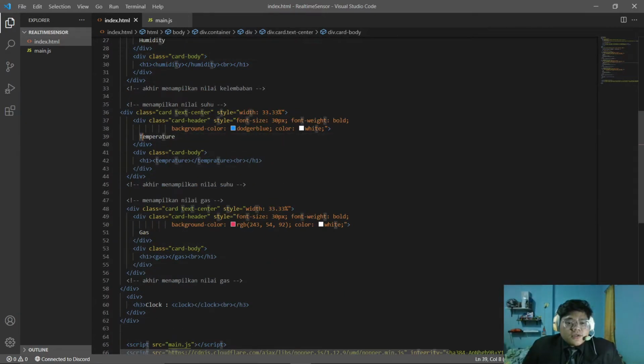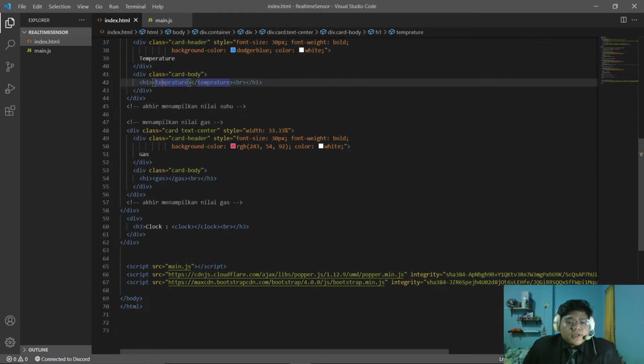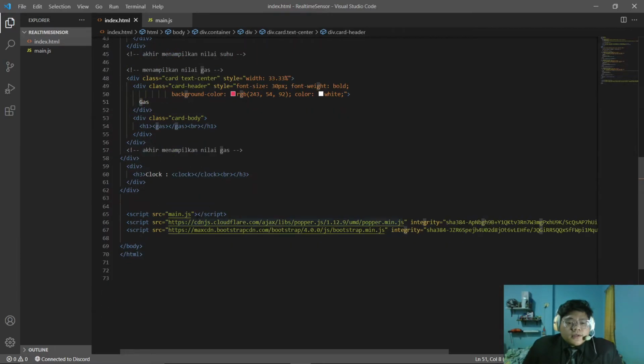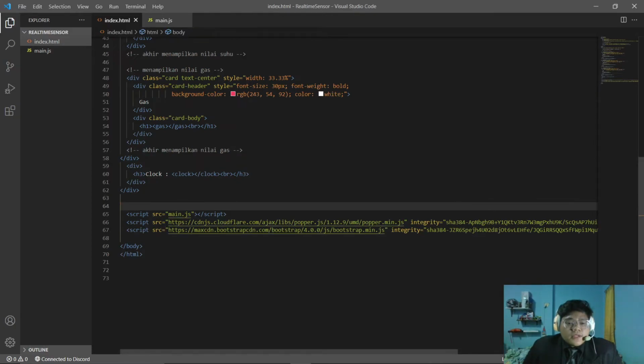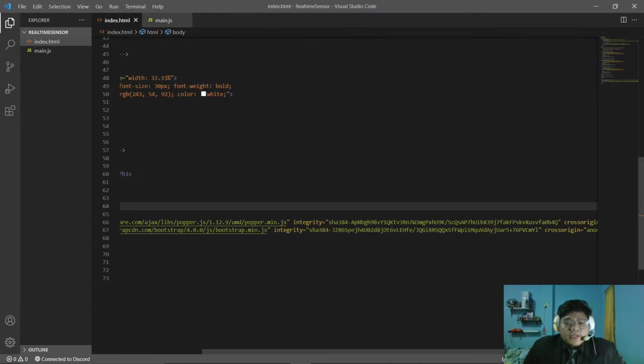And this is temperature, this is gas, and this is our link to main.js. This is main.js, and this is for the integrity.